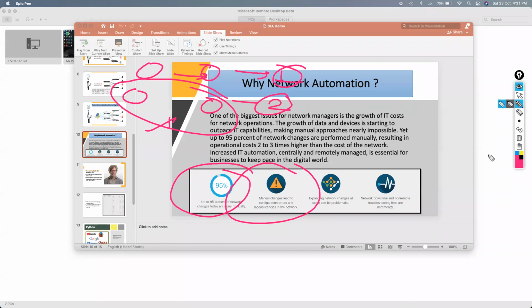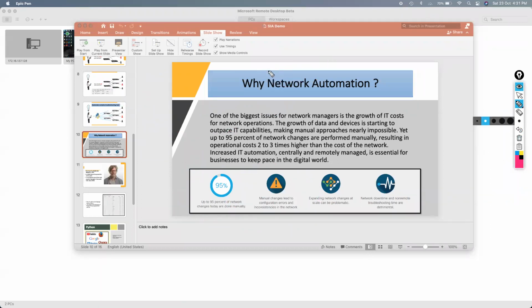Now, expanding network changes to scale can be problematic. As I told you, upgrading the switches via Python automation is fine. But what if after the upgrade the switch goes to ROMmon mode, right? If there is any issue in my image, that switch could go to ROMmon mode. Then who will be there to handle that situation? See, Python will take care of it. But before that, you just need to tell Python, you need to set the condition for it, if that switch goes to ROMmon mode, right?